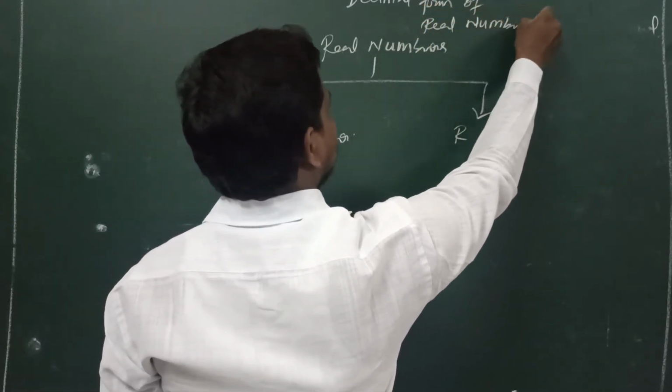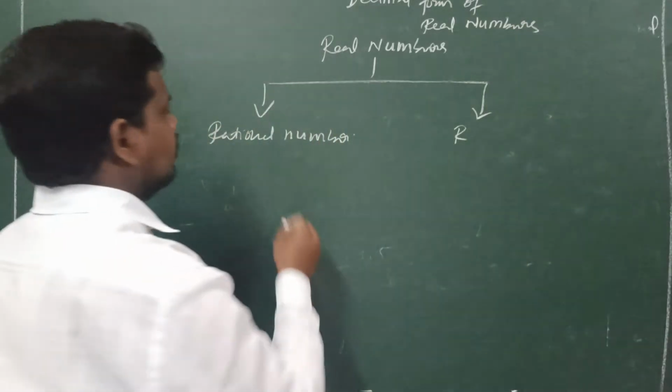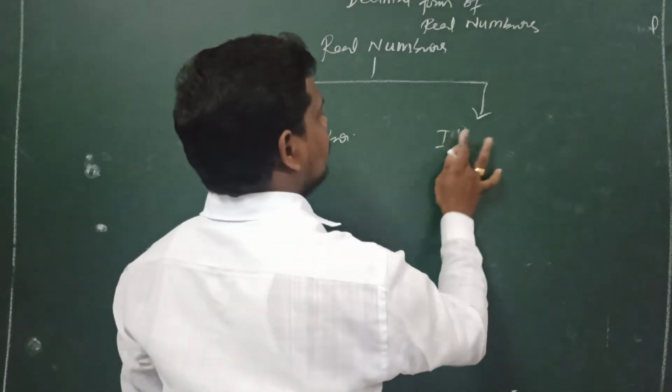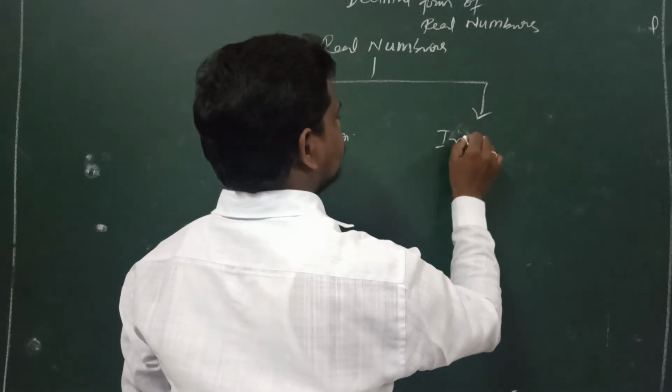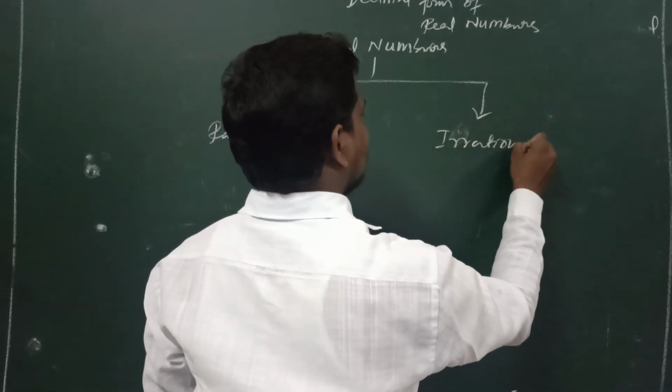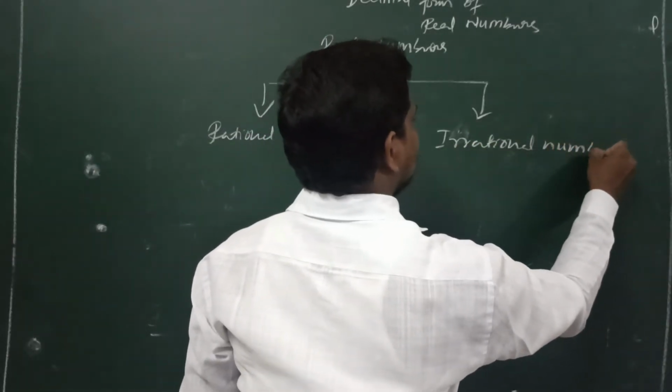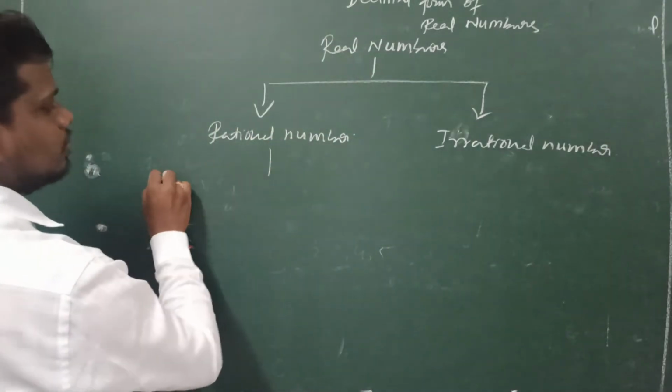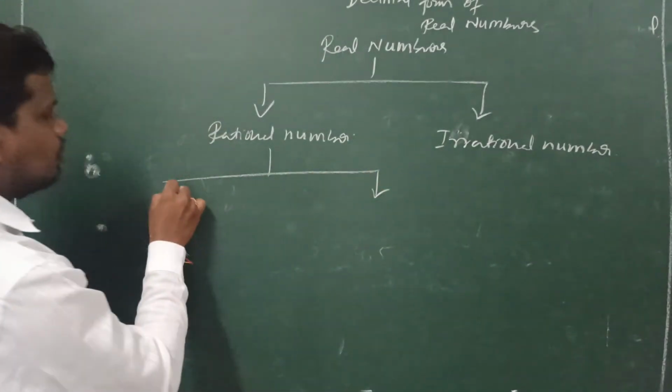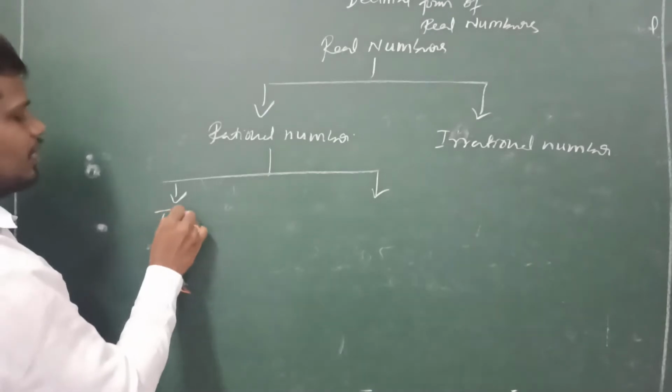So what is the decimal form of real numbers? Nothing but the decimal forms of rational numbers and irrational numbers. A rational number has two types of decimal forms. One is the terminating decimal.